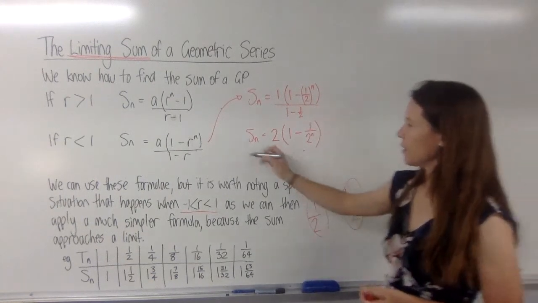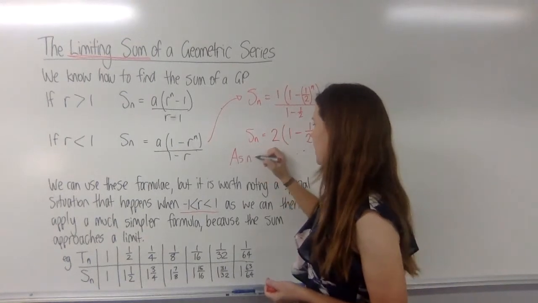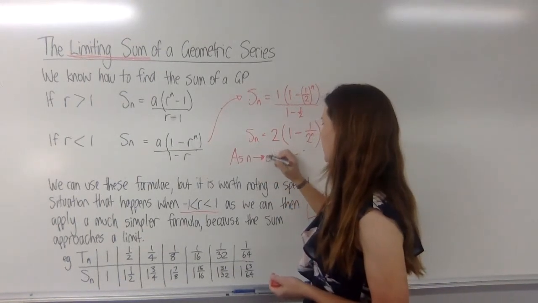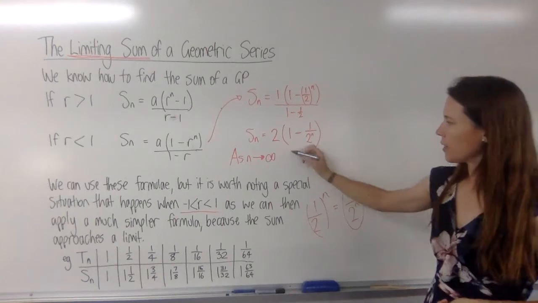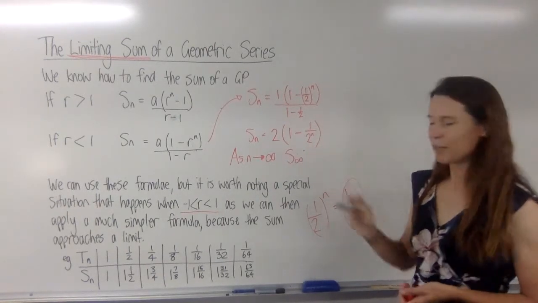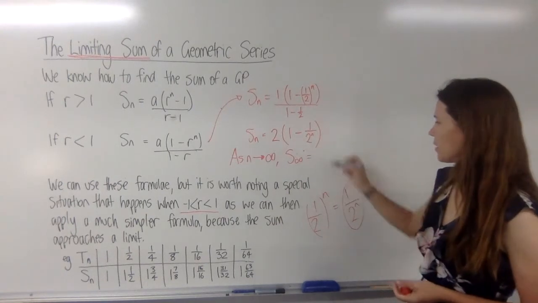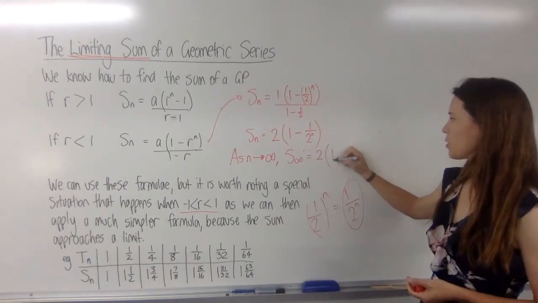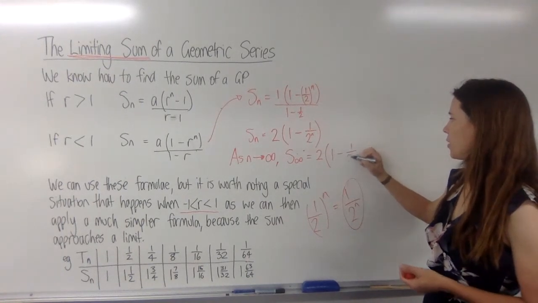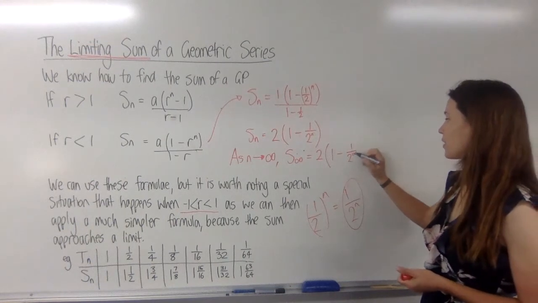All right, now let's think what's going to happen as n approaches infinity. Our sum of infinity number of terms, if we write it like that, is going to be 2 times 1 minus 1 over 2 to the power of infinity.